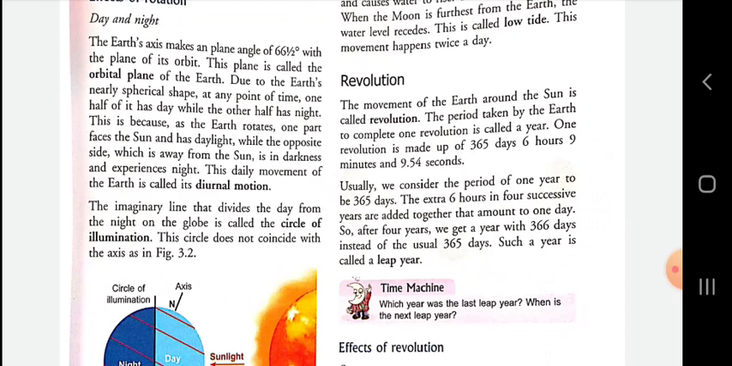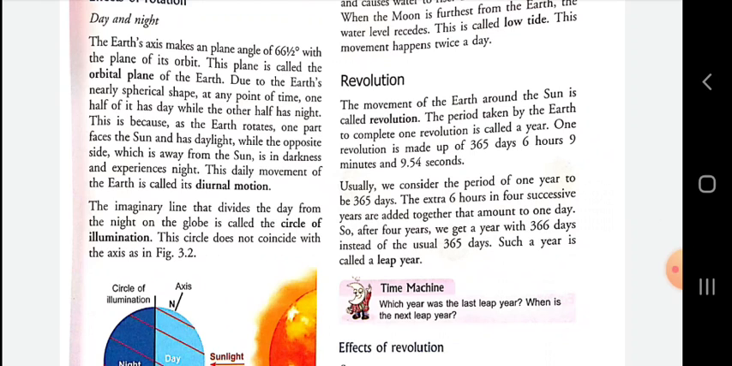The extra 6 hours of 4 successive years are added together that amount to 1 day, because 6 multiplied by 4 equals 24 hours. 24 hours equal 1 day. So after 4 years, we get a year with 366 days instead of the usual 365 days. Such a year is called a leap year.